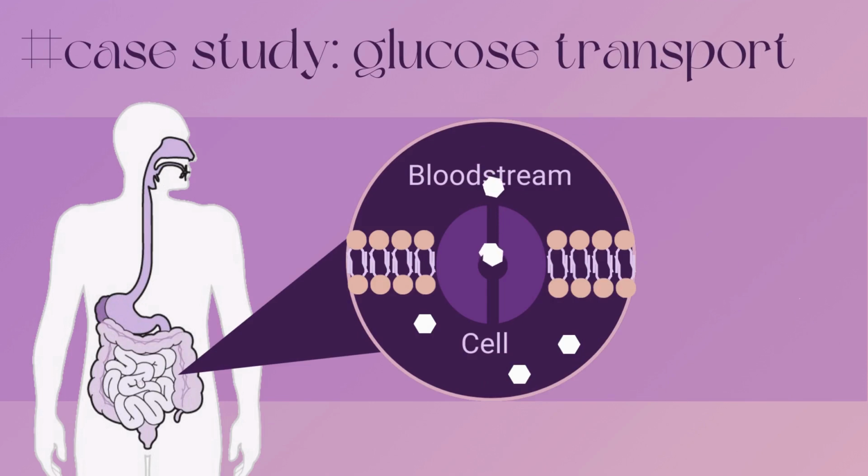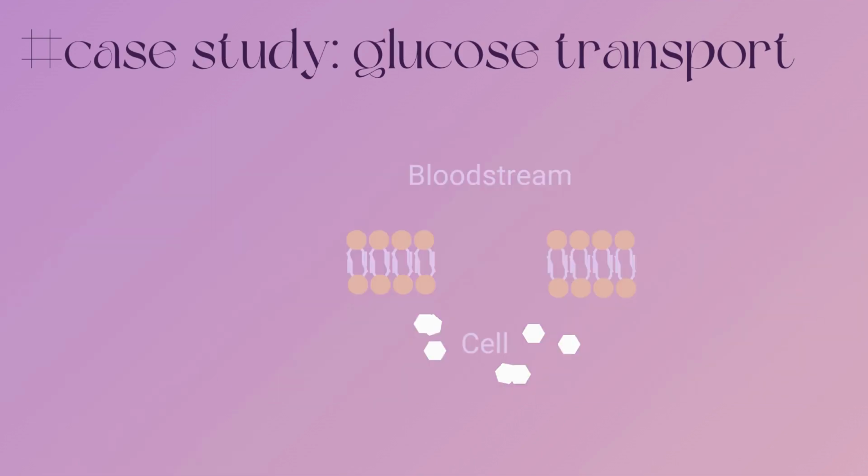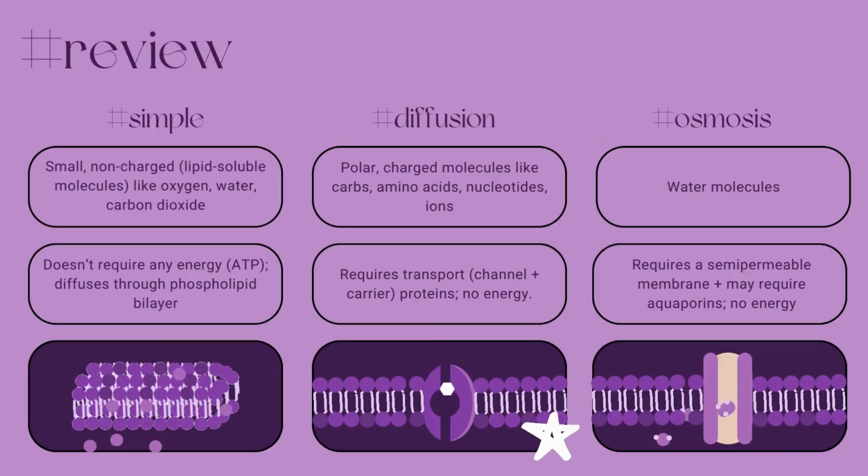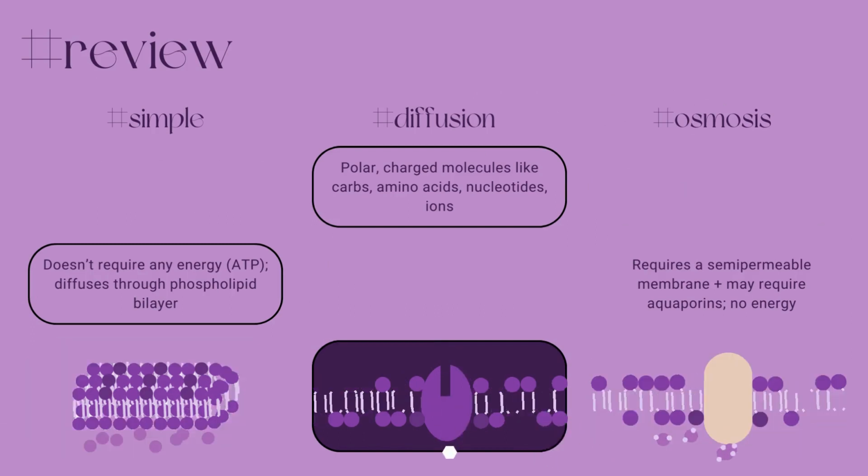Now, the transport of glucose molecules from Marcus' food into cells also involves facilitated diffusion, where glucose molecules are polar and relatively large, making it challenging for them to pass directly through the cell membrane, because it has a hydrophobic interior. To overcome this, glucose transport is facilitated by transport proteins. Now, all three modes of passive transport follow the concentration gradient to equalize the concentration of solutes on both sides of the membrane, meaning they don't require any energy.